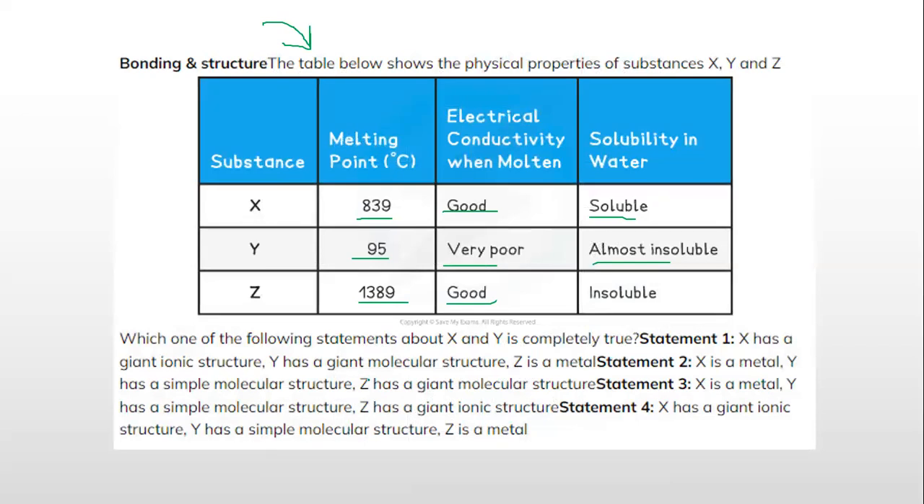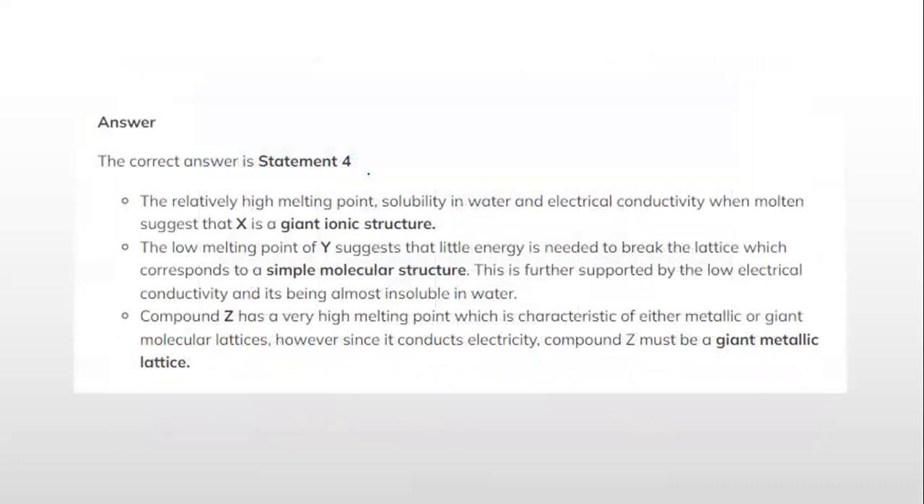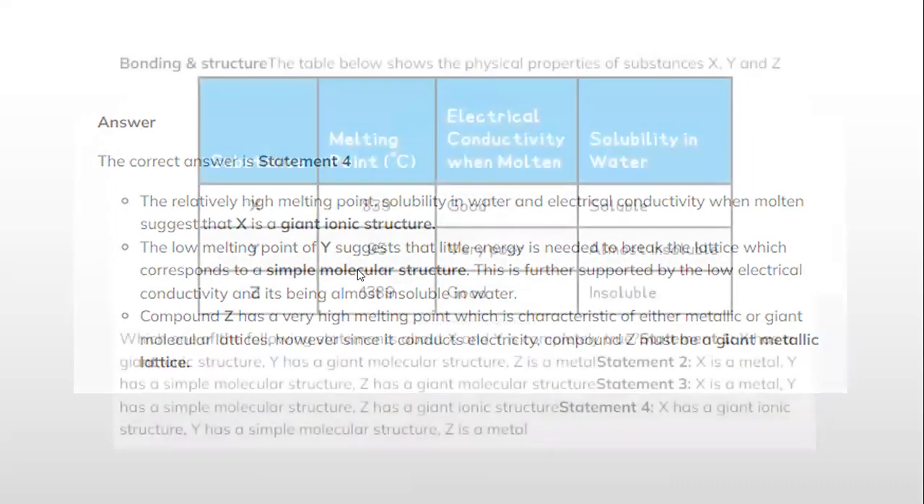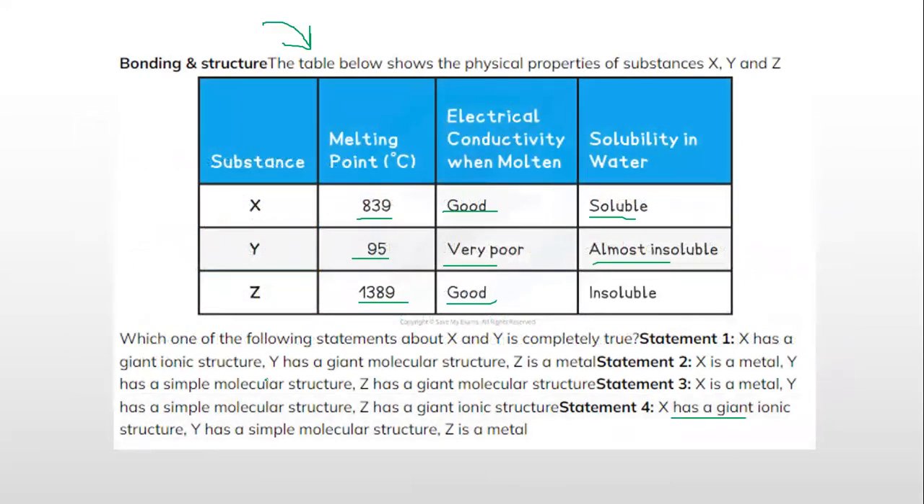What does statement 3 say? X is a metal, Y is simple molecular, and Z is giant ionic. Statement 4 says that X has a giant ionic structure, Y has a simple molecular structure, and Z is a metal. So what will the correct answer be? Statement number 4. Why? What was in statement number 4? X has a giant ionic structure.